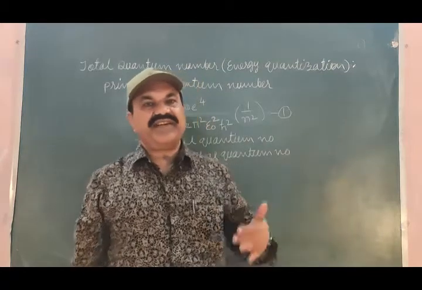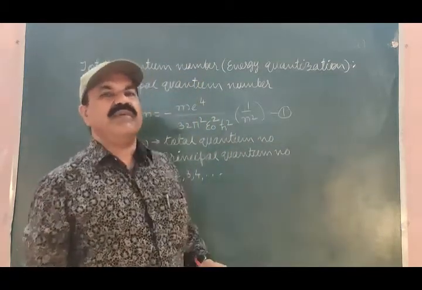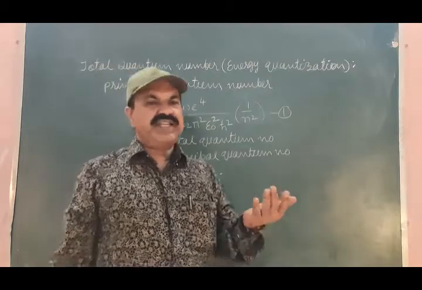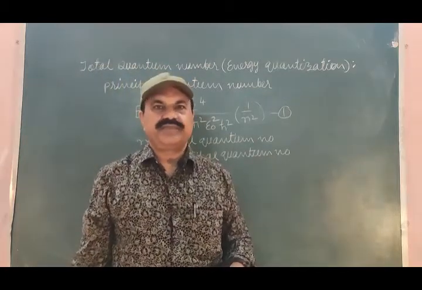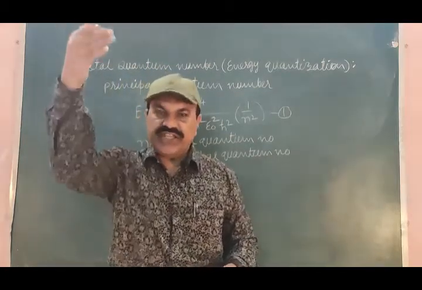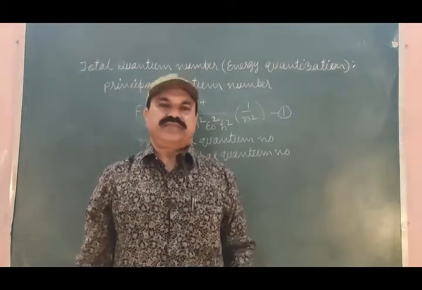After finding energy quantization for various values of the quantum number determined for the earth, you have to study the energy spectrum of the earth.